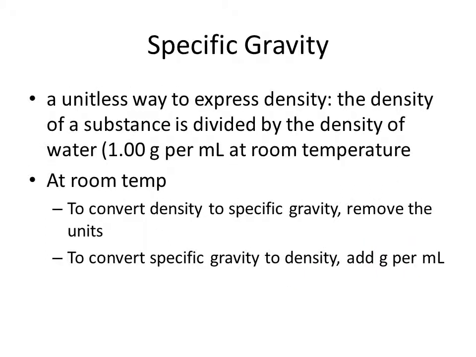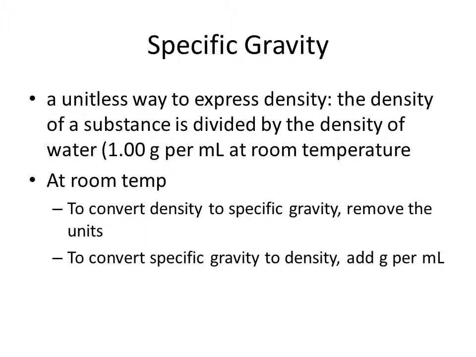Now, specific gravity is used in the medical area. It is not used much in the science fields where we do research, but specific gravity is used in the medical area. Specific gravity is a way of expressing density without units. What they do is take the density of the substance and divide it by the density of water at the same temperature.